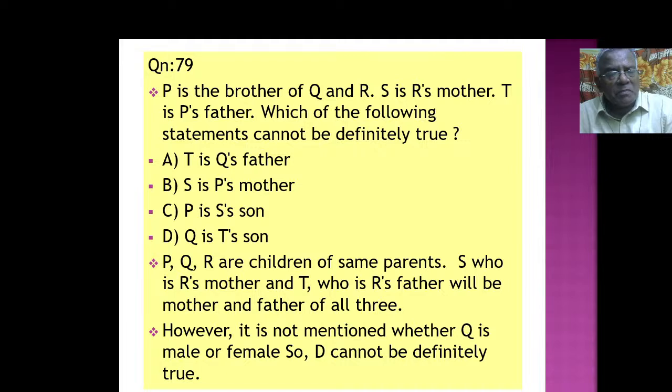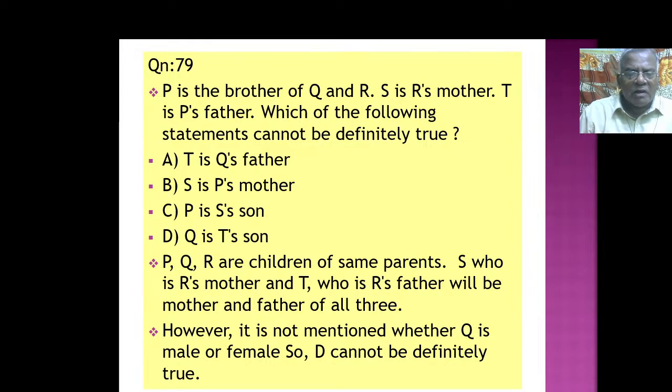S is P's mother. P is S's son. Q is T's son. நம்ம என்னப்பா எப்படி இதுனா PQR மூணு பேருமே children of the same parents. S is R's mother. R's motherனாலே மற்றவங்களுக்கு mother தான். And T who is R's father will be mother and father of all three.